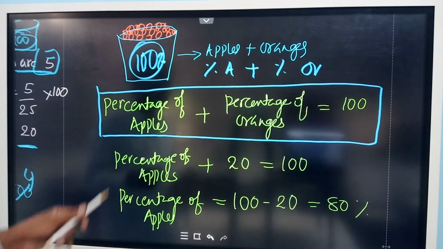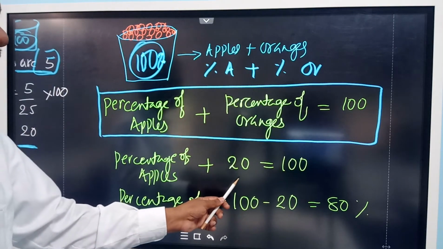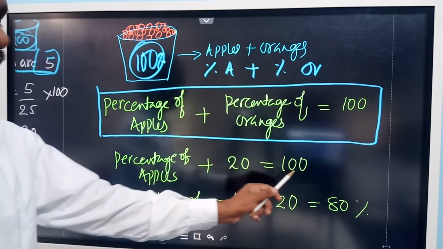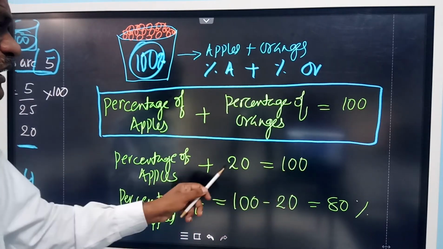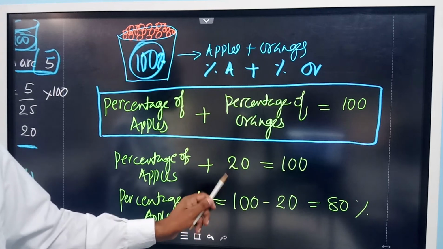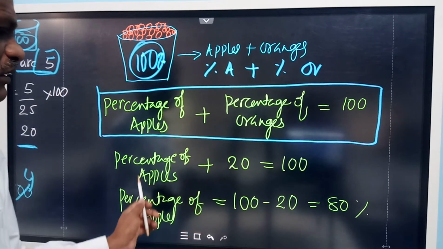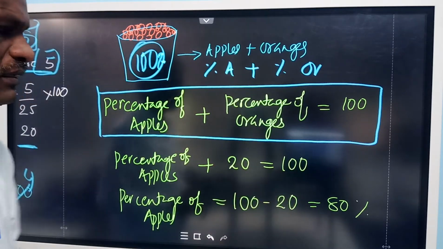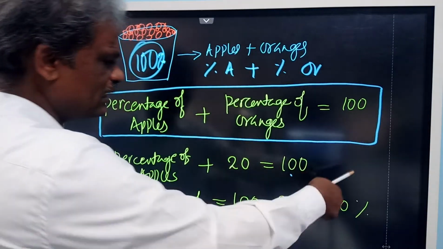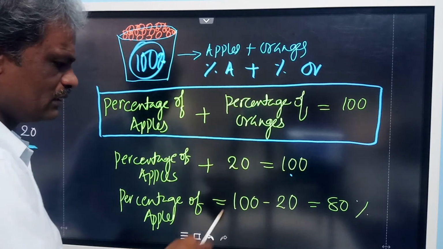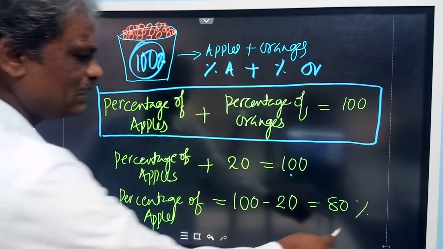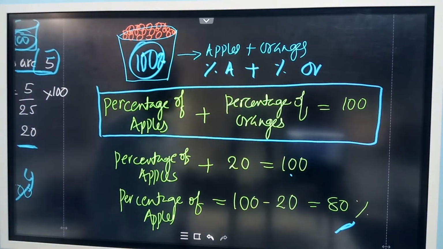You already calculated it is 20. Apple percent plus orange percent is equal to 100. Once you know one quantity's percentage, you can calculate the other by subtracting from 100. Transfer 20 to the right side: 100 minus 20 is 80%. You got it?